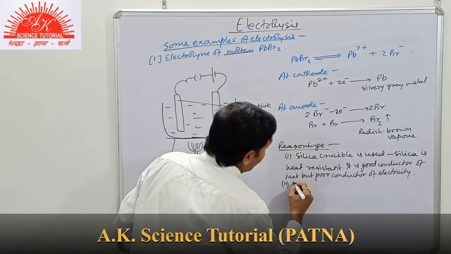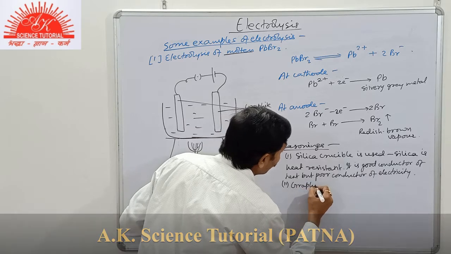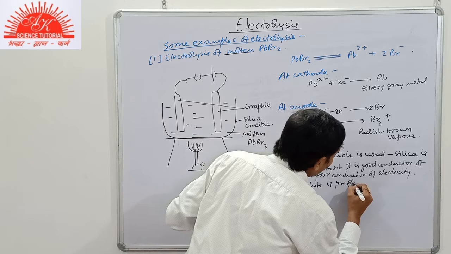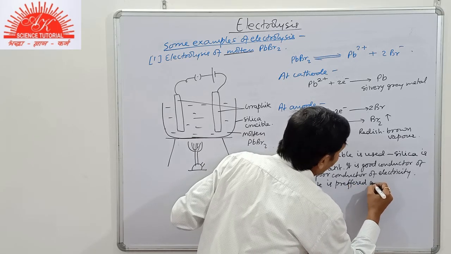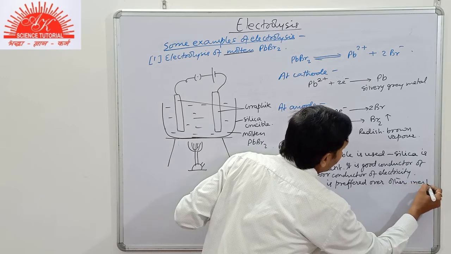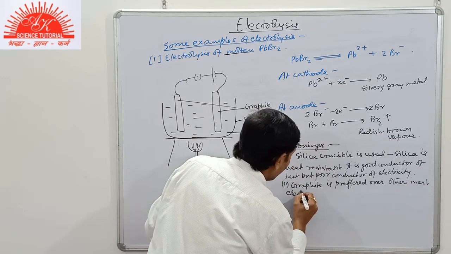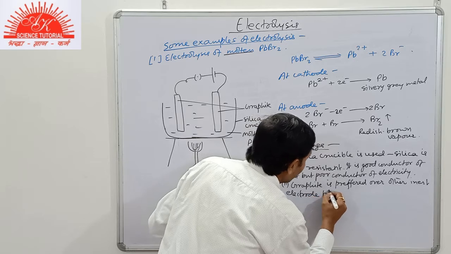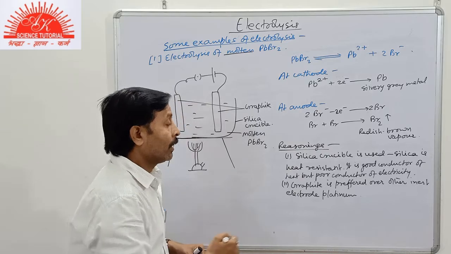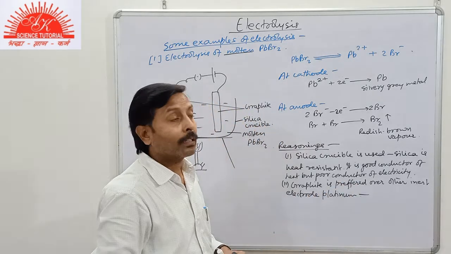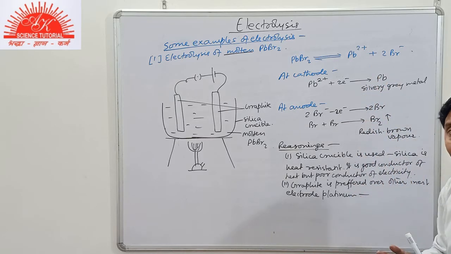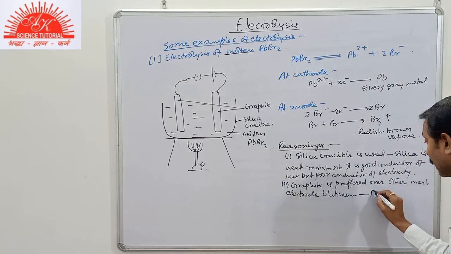Second, why is graphite preferred over other inert electrodes like platinum? Now what is the reason behind it? Here we see that platinum is a costly metal and it will be affected.